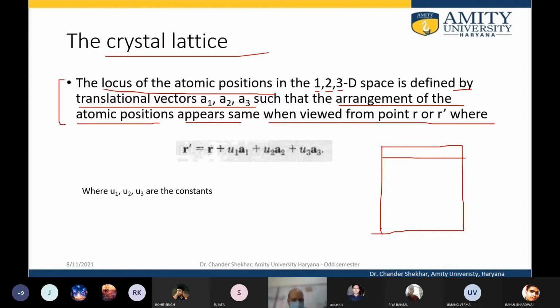Okay, so crystal lattice is the locus of atomic points. Locus, position, coordinates. Suppose this is the scaffolding.